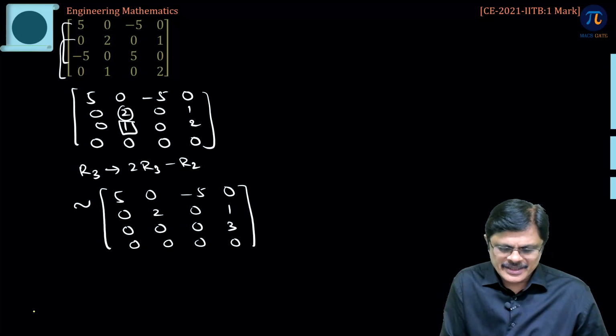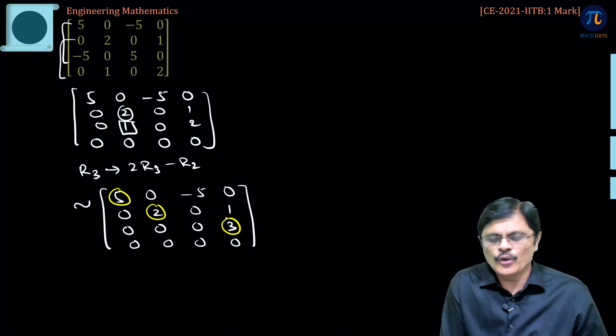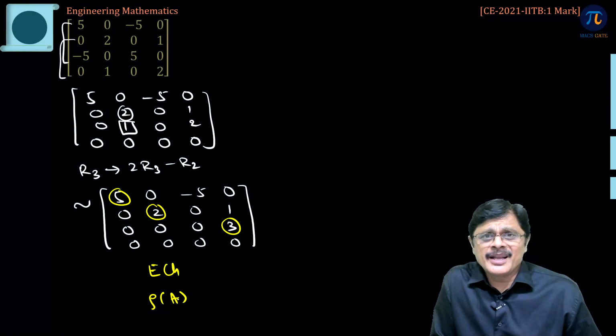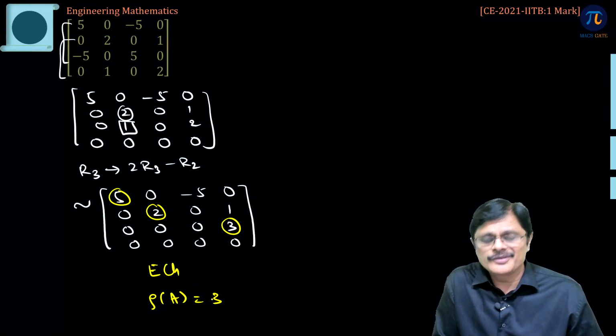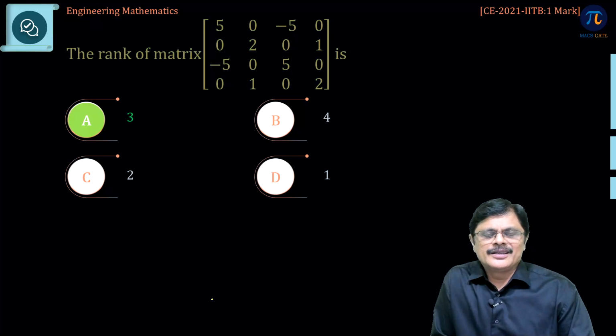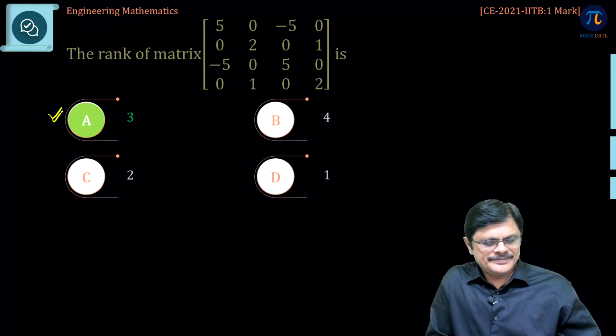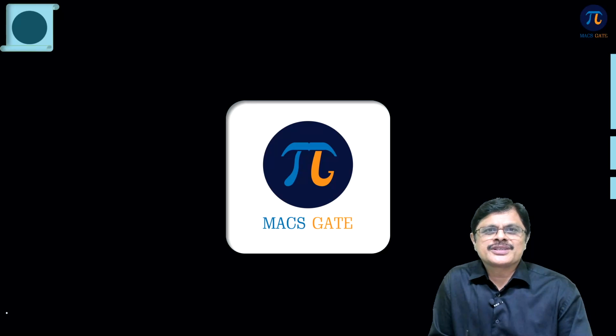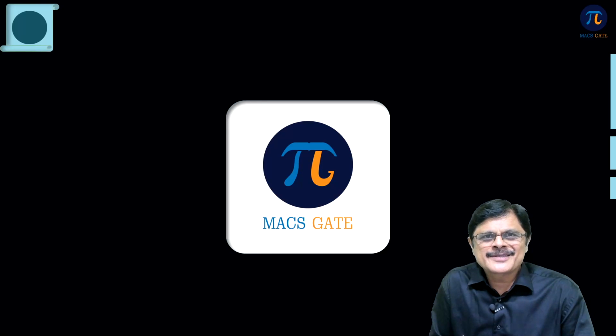So, this is your echelon form or row echelon form. You got echelon form, rank of the matrix is the number of non-zero rows, which is equal to 3. So, option A. So, these are some interesting questions from rank of a matrix, my dear friends. Thank you.